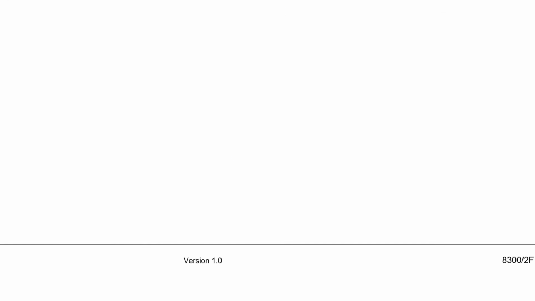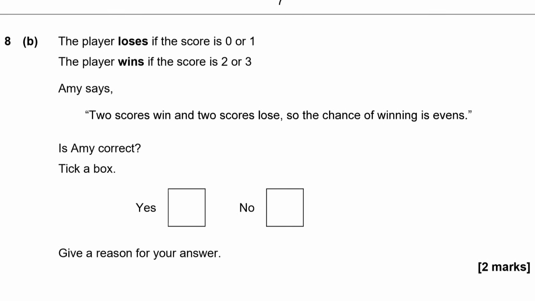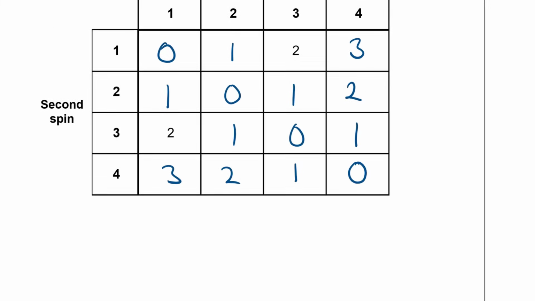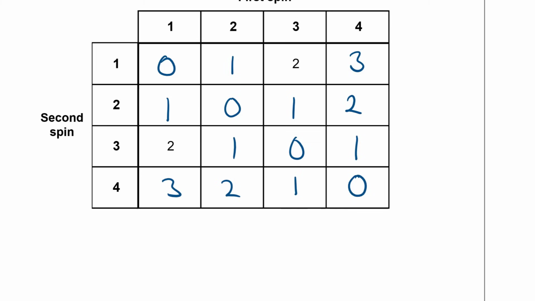So let's have a quick look then at the next question. It says, the player loses if the score is 0 or 1, and the player wins if the score is 2 or 3. Now Amy says 2 scores win and 2 scores lose, so the probability of winning is evens. Is Amy correct? Tick a box. Okay, so she's correct in that there are 2 outcomes that are a win and 2 outcomes that are a loss, but that's not necessarily equal chances of getting those 2 things.